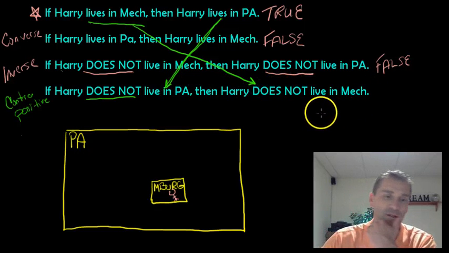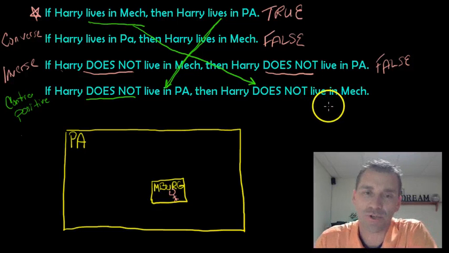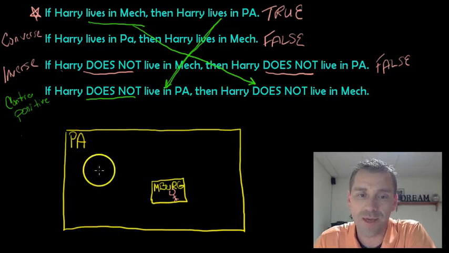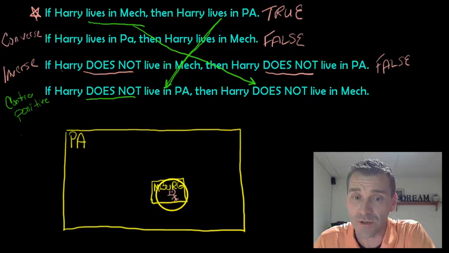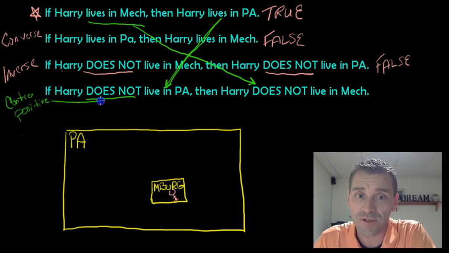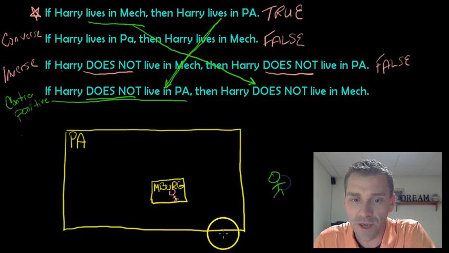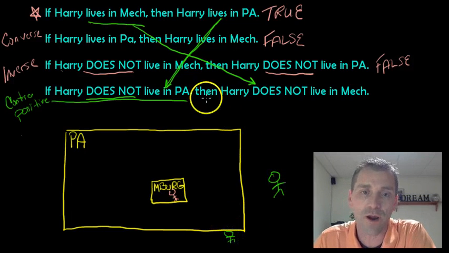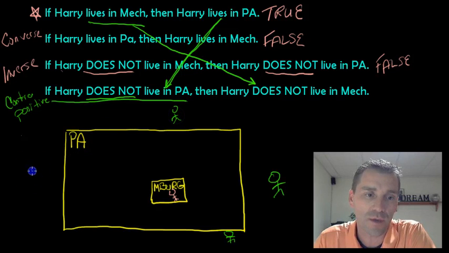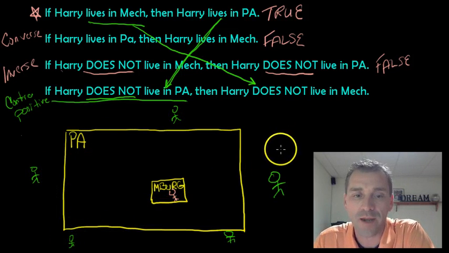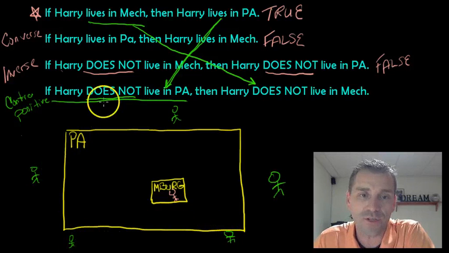Well, let's take another little closer look at this thing. Is that true? If Harry does not live in PA, that means he cannot be in this box at all. He can't be anywhere in there. So this one is not legit, according to this statement. If Harry does not live in PA, that means he's got to live again over here in Jersey. He could be down here in the Maryland area, Delaware. He could be up here in New York. He could be over here in Ohio. Again, West Virginia, Virginia. Any of those. So all of those are good examples of Harry not living in PA.